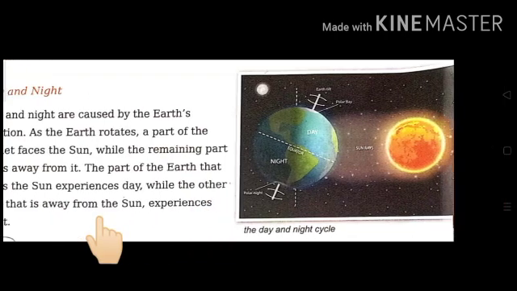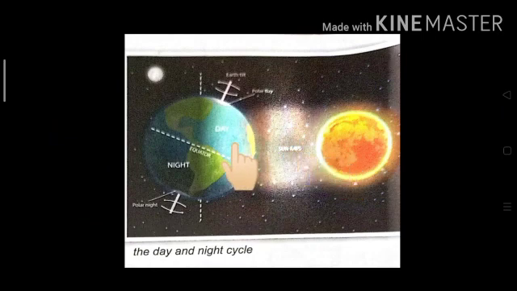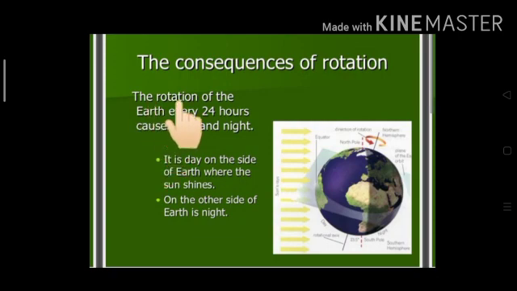Understood, children? The rotation of the earth every 24 hours causes day and night.